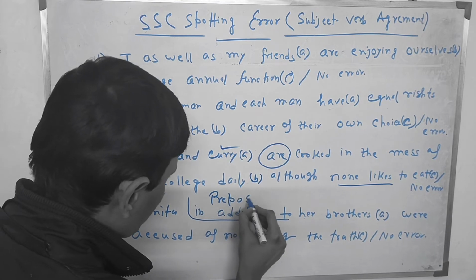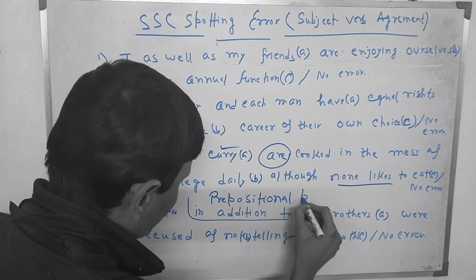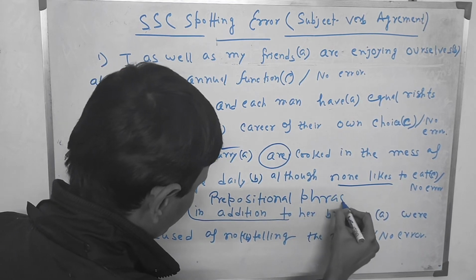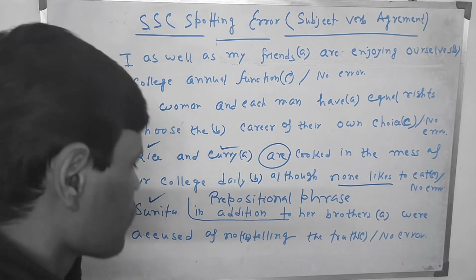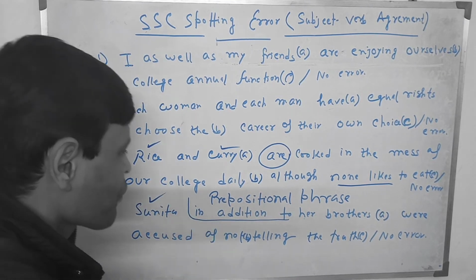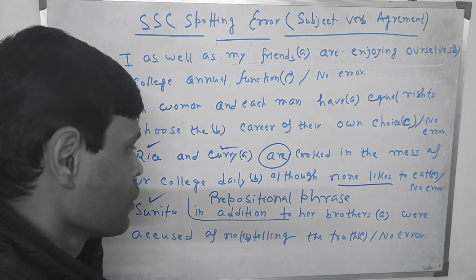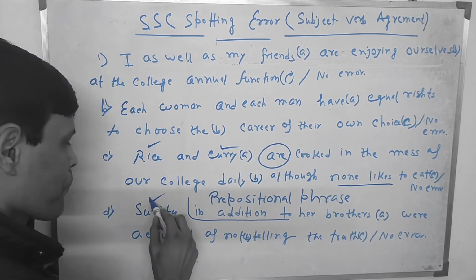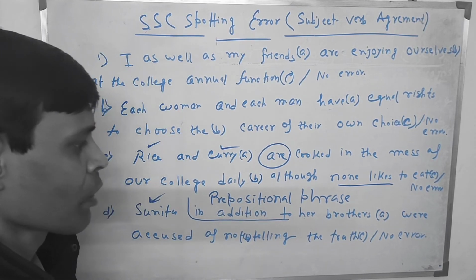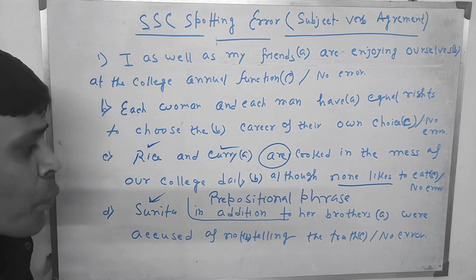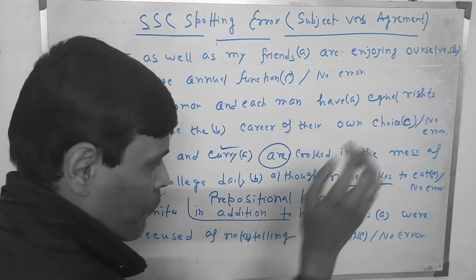It's a prepositional phrase. But it is not the subject here. I have already told that in such phrases, the subject is written at the beginning of the sentence. So the subject is Sunita. When the subject is singular, generally instead of were, we use was. So the mistake lies in the application of were.